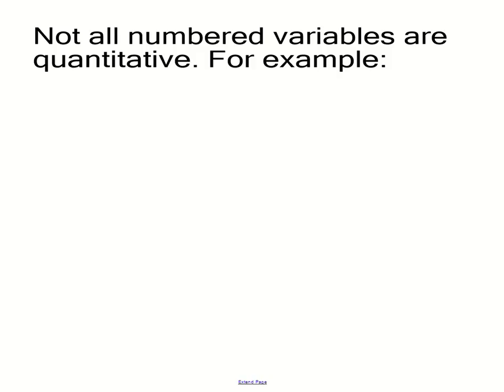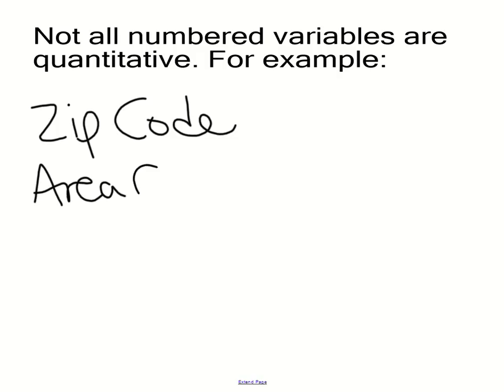And here's the thing, they're not. They're not all quantitative. For example, your zip code. Your zip code is an example of something that is not quantitative. Your area code, that's not quantitative. These are categorical. You live in a zip code area. You live in an area code area. Those are examples of things that are categorical, not quantitative.